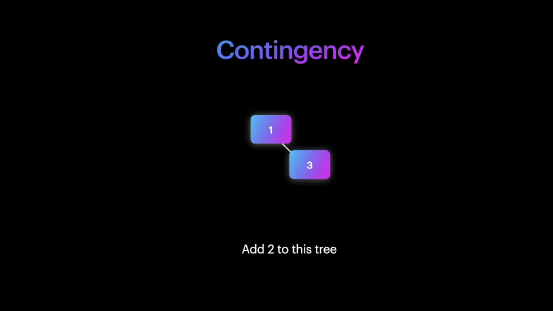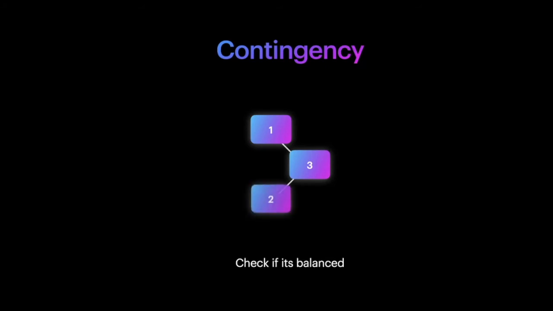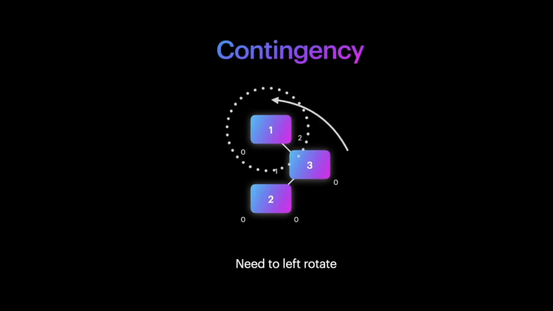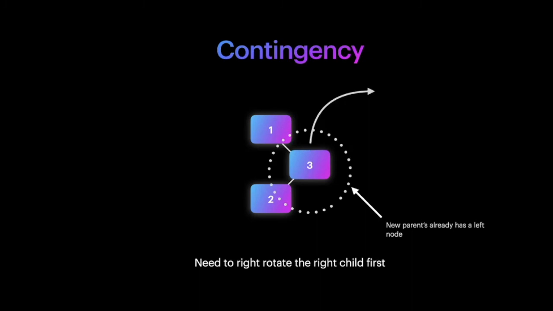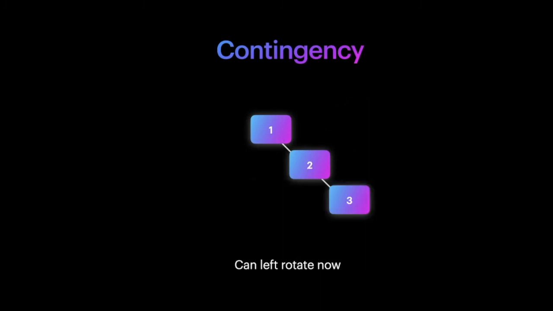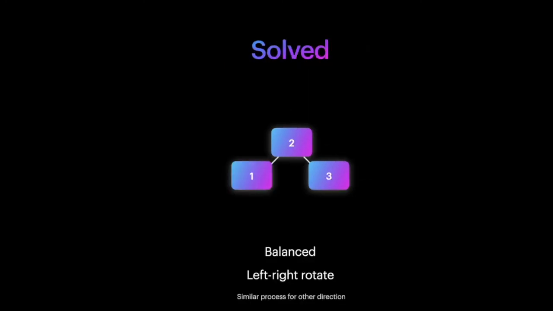Try adding 2 to this AVL tree. It is obvious that it is not balanced and it is right heavy on the first node. So in theory, we need to left rotate. However, the new parent already has a left node, so there's nowhere for the old parent to go. So we need to right rotate the right node first to make way. Now we can left rotate the entire tree. We have solved the limitation.